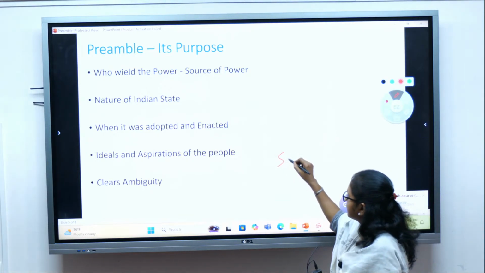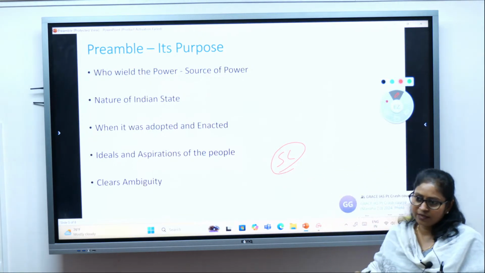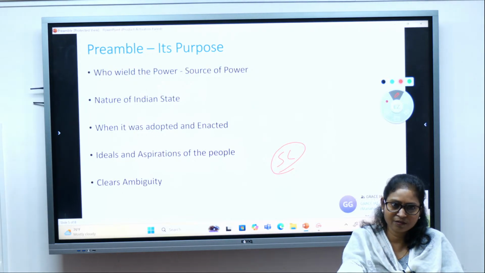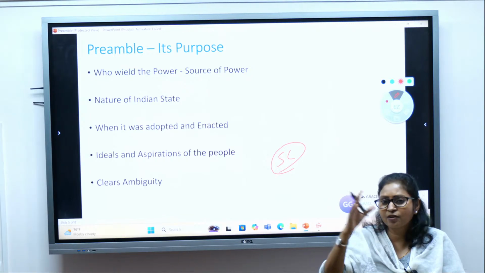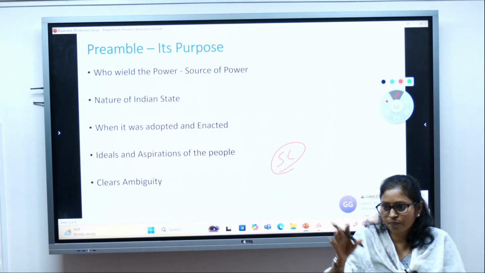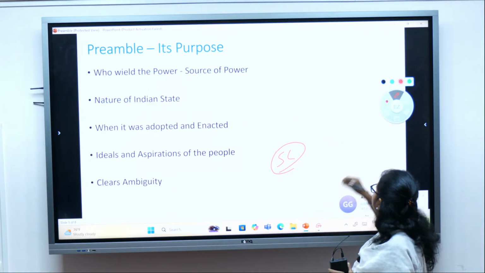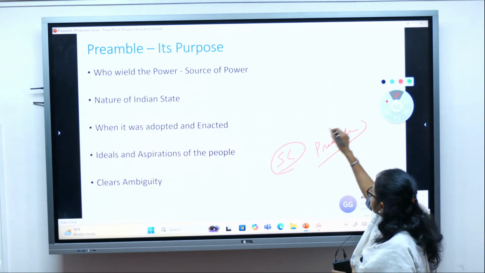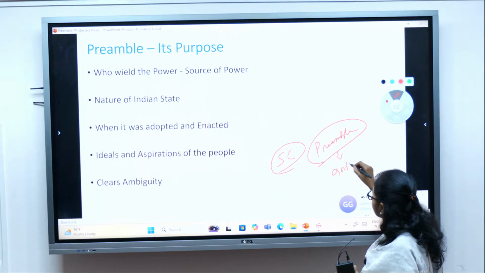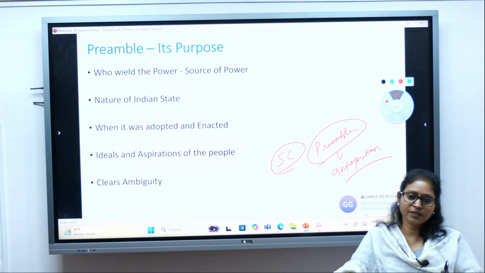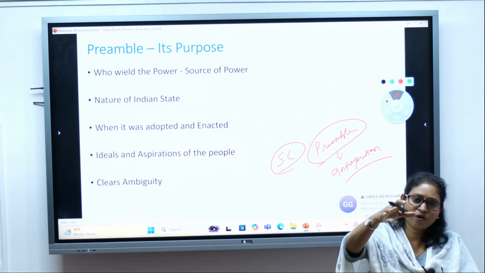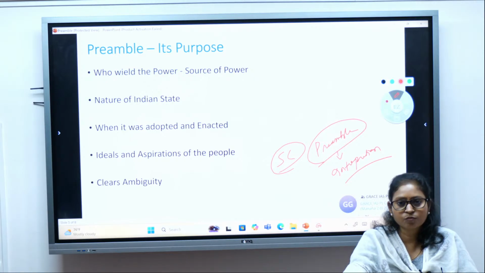It is the Supreme Court, which will interpret the constitution and finally decide. If there is any ambiguity or lack of clarity in the provisions of the Indian constitution, the Supreme Court can take the help of the preamble for interpretation, while interpreting any other part of the constitution, to make things more clear, right?